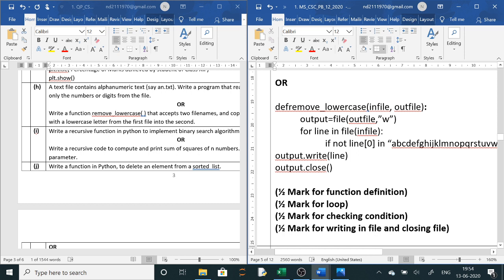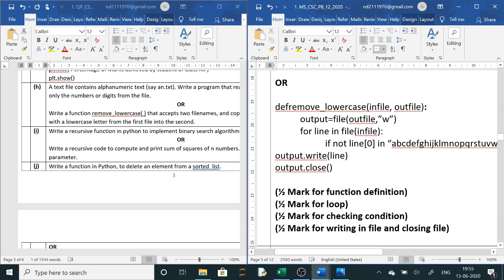If it is not small letters, then output dot write line you are writing in this output, and then output dot close. So here two files you have taken, one is in file and one is out file.